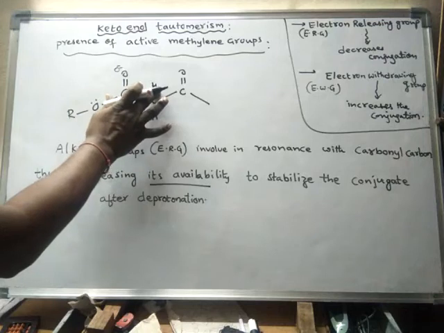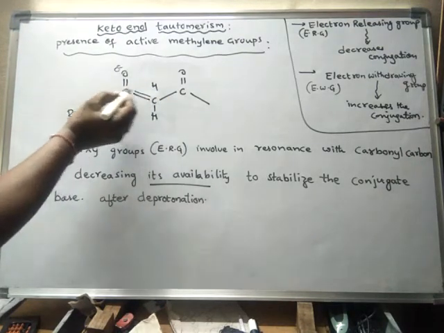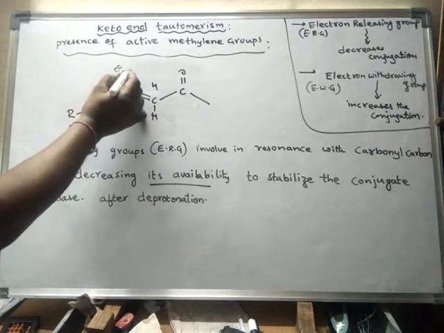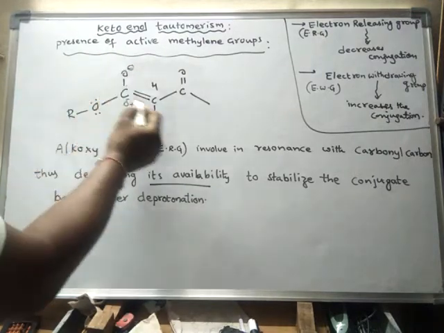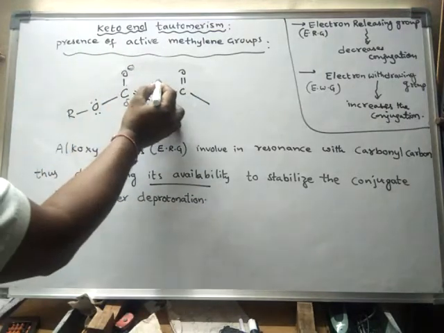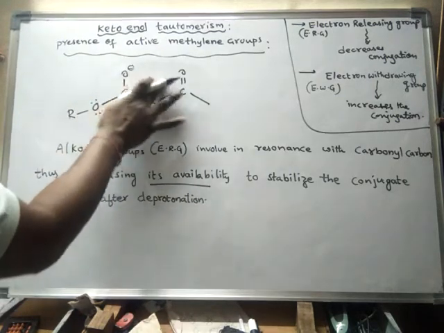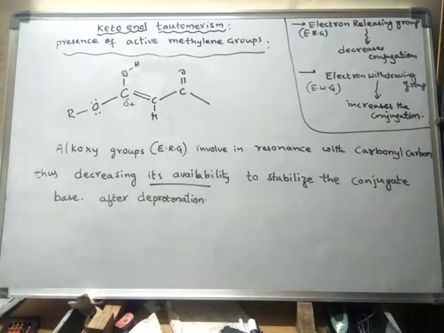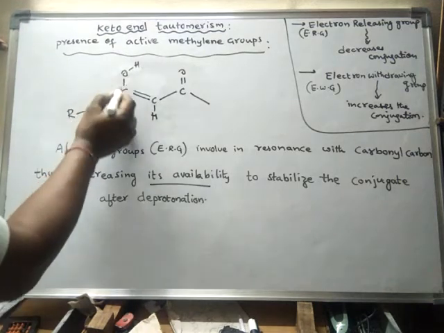As a result, these electrons will form a bond, and these electrons will appear on this, so that it forms the enolate ion. Now this hydrogen will form H plus, and this H plus will attack this oxygen to form OH. Like this the things go, and finally it forms enol.